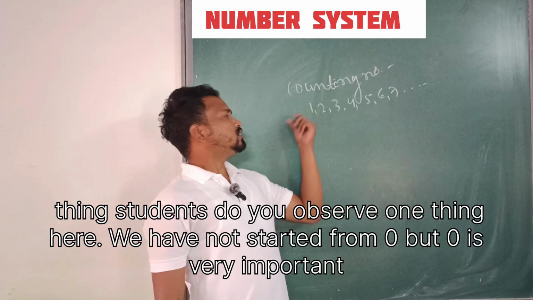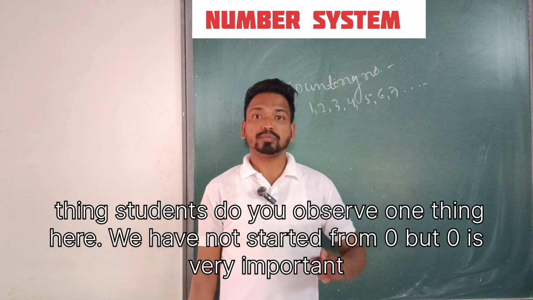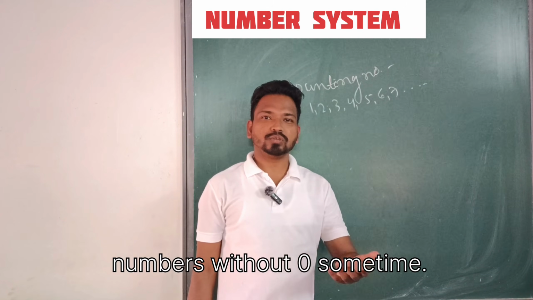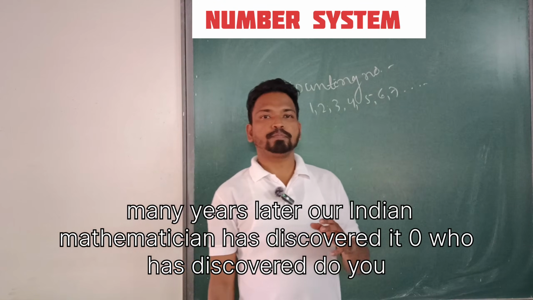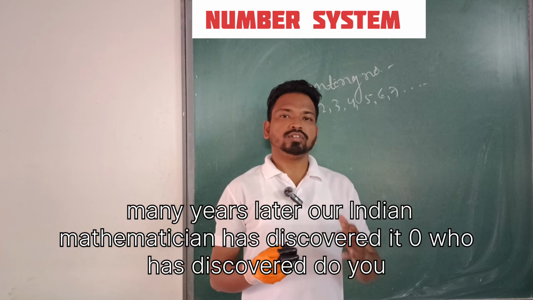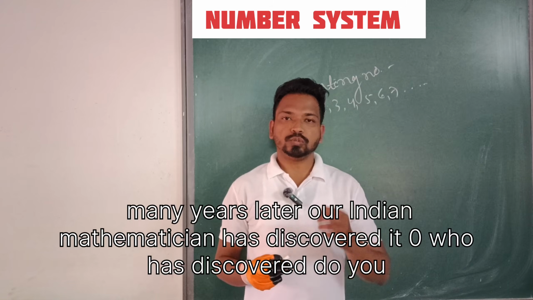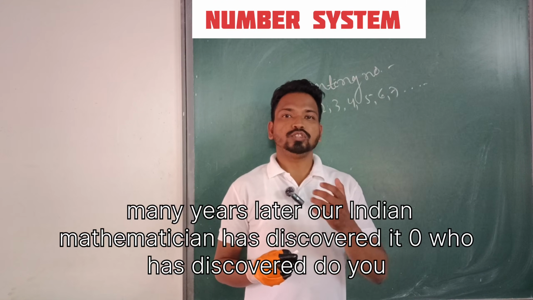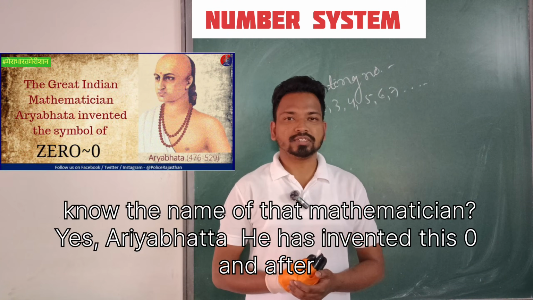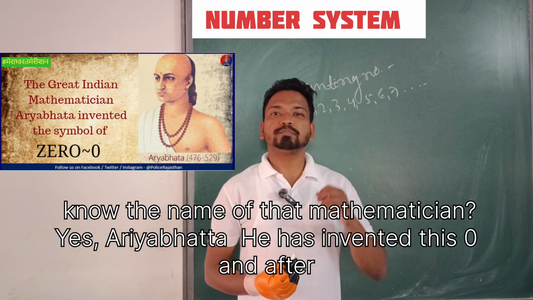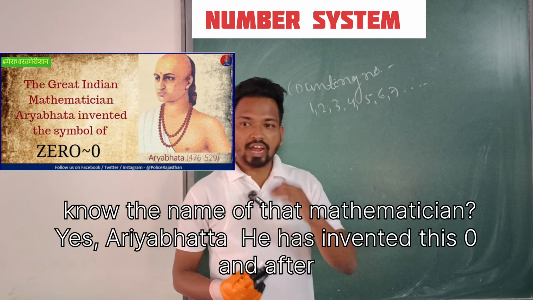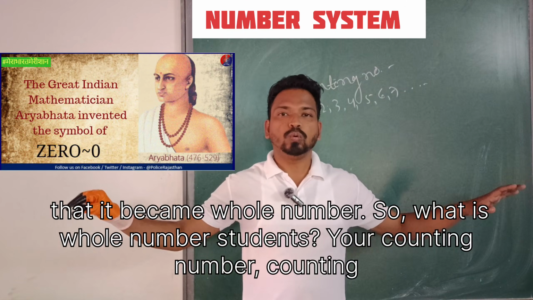We have not started from 0, but 0 is very important in numbers. Many years later, our Indian mathematician discovered the 0. Do you know the name of that mathematician? Yes, Aryabhatta. He invented this 0, and after that it became the whole number.